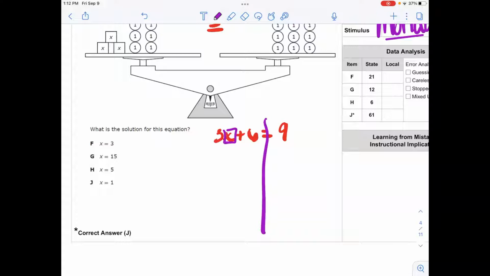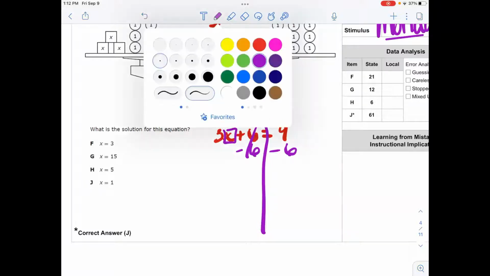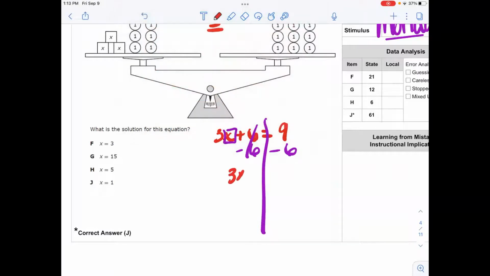With this one, I would ask students, what are they doing with the 6? They're adding. What's the inverse operation? Subtracting. So subtract 6, remember, on both sides in order to keep that balance. So this will cancel, and I'm using air quotes here. I hate to even say it, but this will turn to 0. And so as you simplify, you would continue writing here. So 3x is equal to 3.